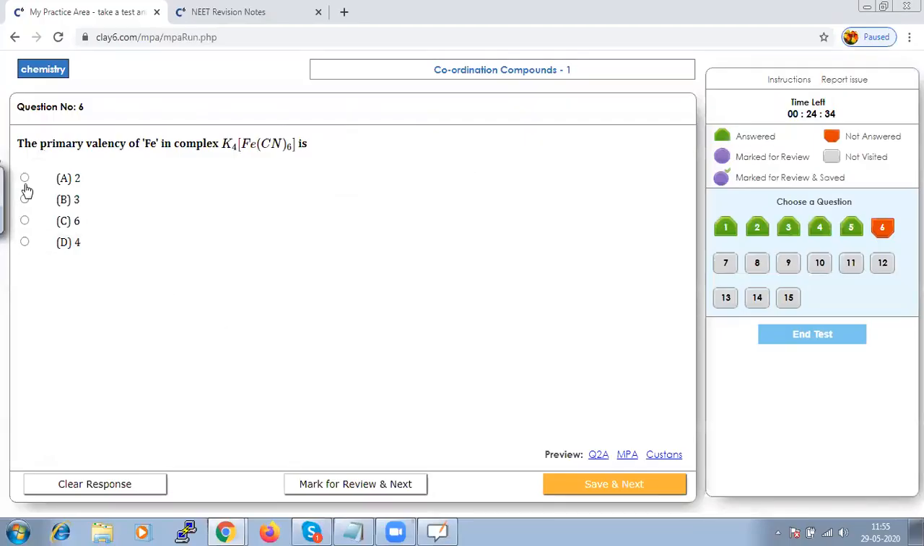So answer A should be the correct option. So let us save that and go to next.